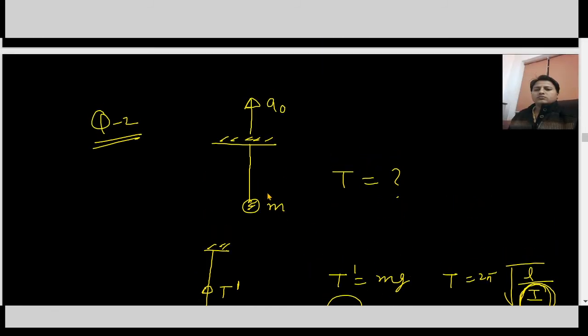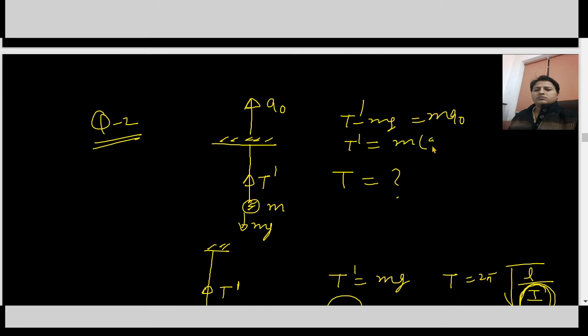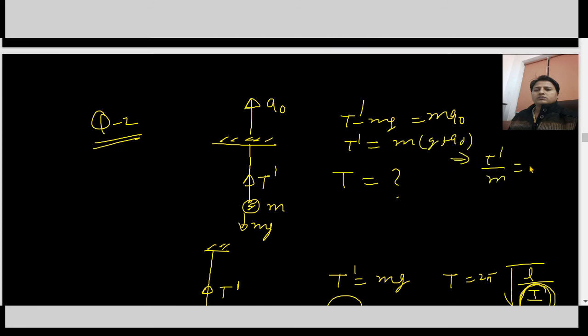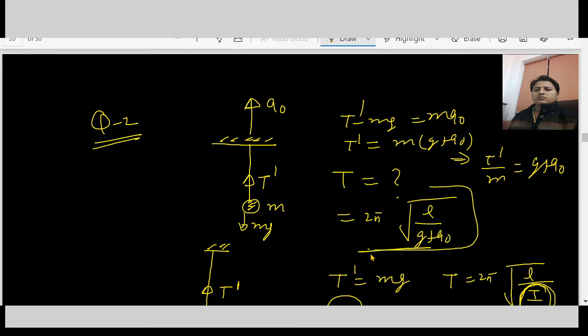So here, if we apply Newton's law, the tension is T dash and the weight is mg. Applying Newton's law, T dash minus mg equals m a naught. So T dash is m into g plus a naught. So what is T dash over m? T dash over m is g plus a naught. So the time period is 2 pi under root L over g plus a naught.